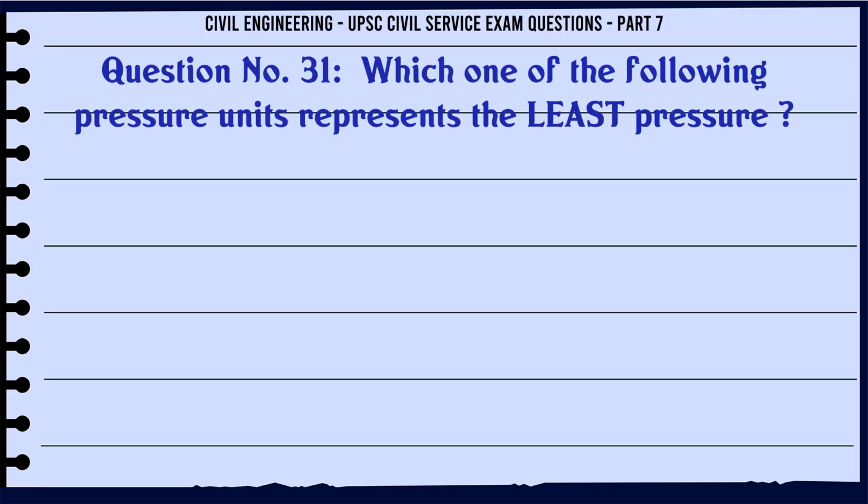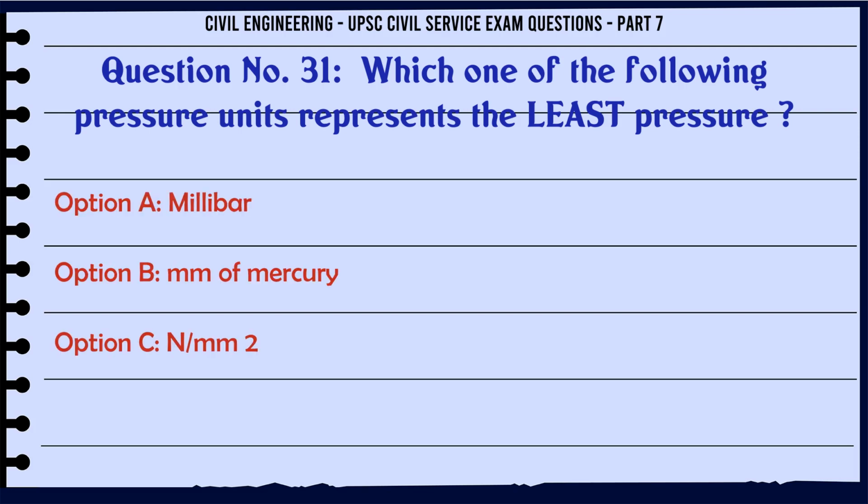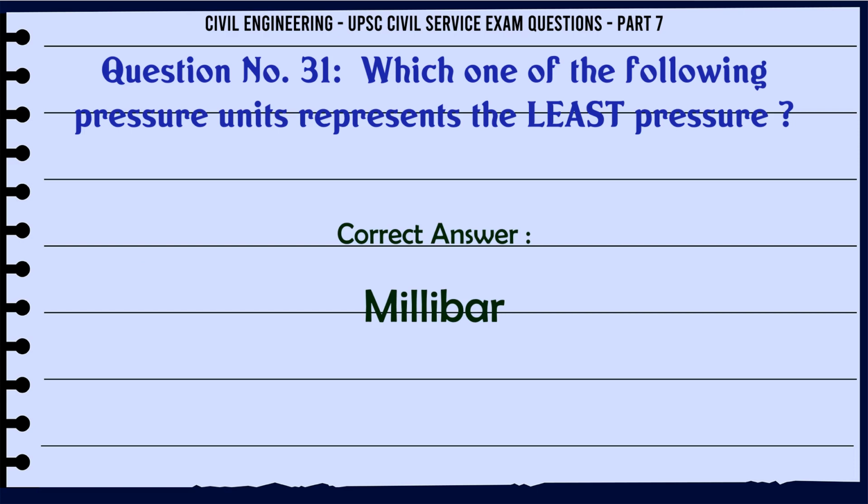Which one of the following pressure units represents the least pressure? A. Millibar. B. mm of mercury. C. N/mm2. D. kgf/cm2. The correct answer is millibar.